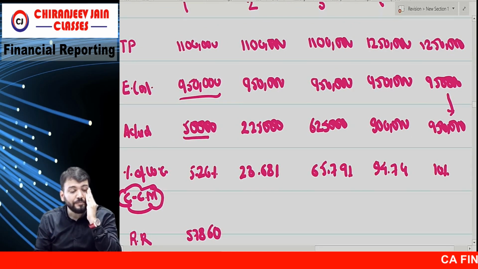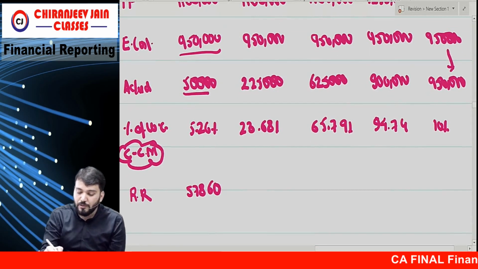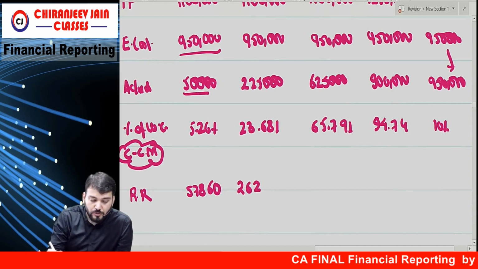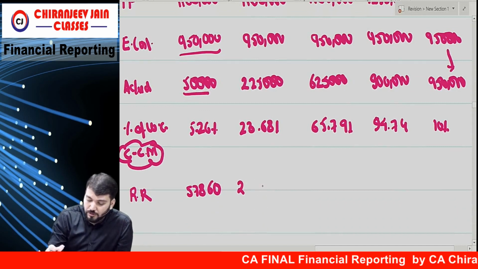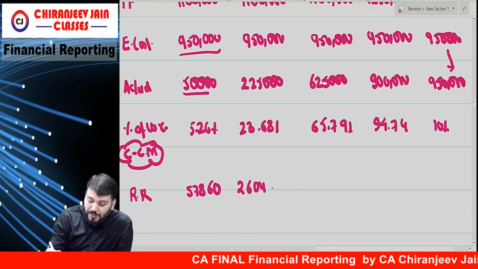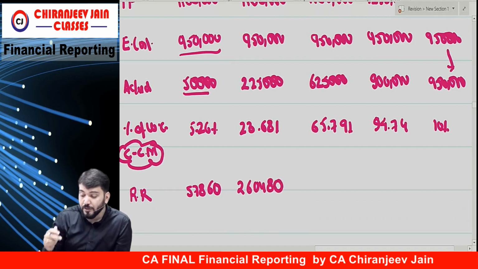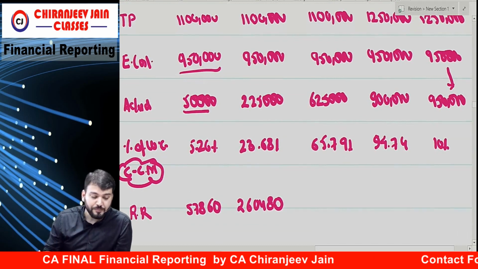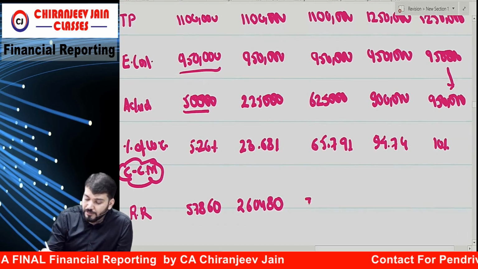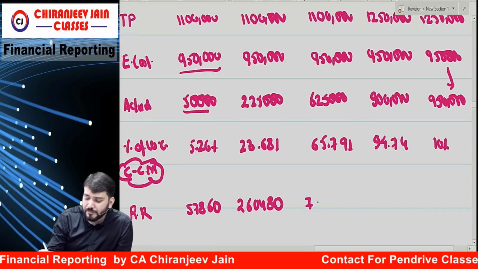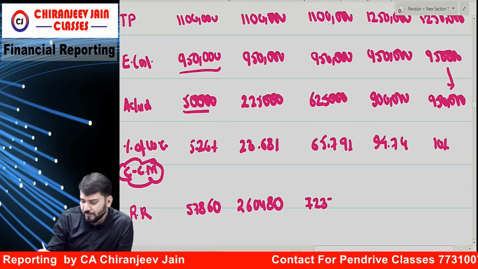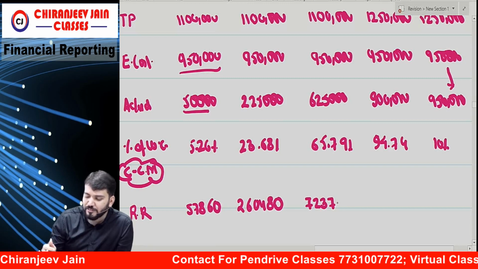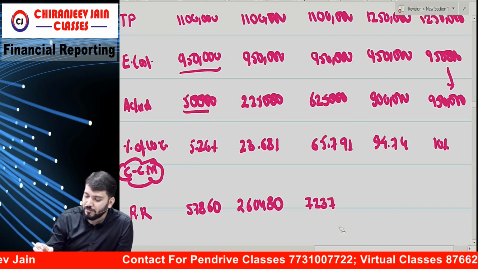23.68% of 11 lakh, 2 lakh 60,480. Then 65.79% of 11 lakh, 7 lakh 23,690. Someone is saying 7, someone is saying 6.